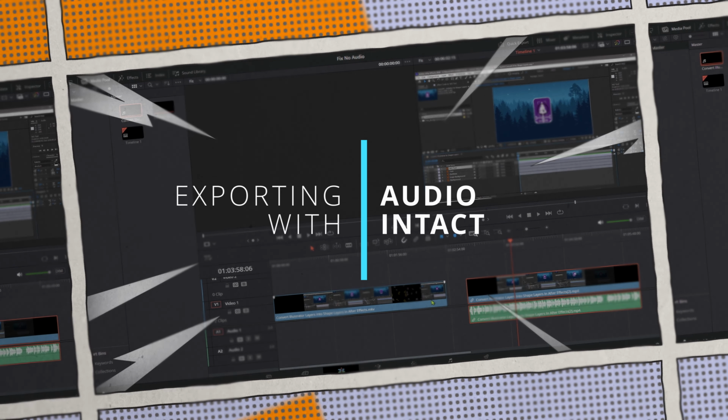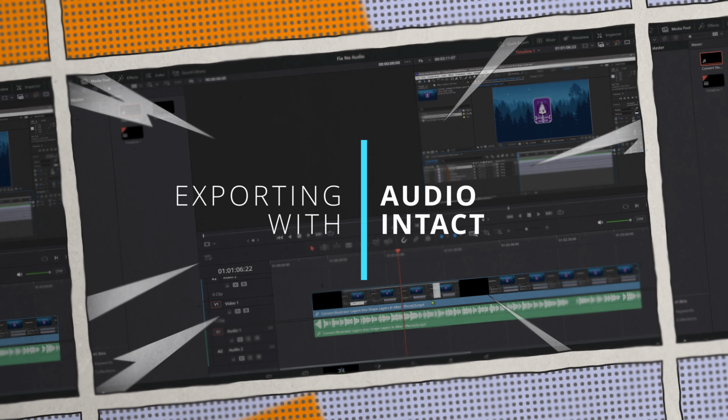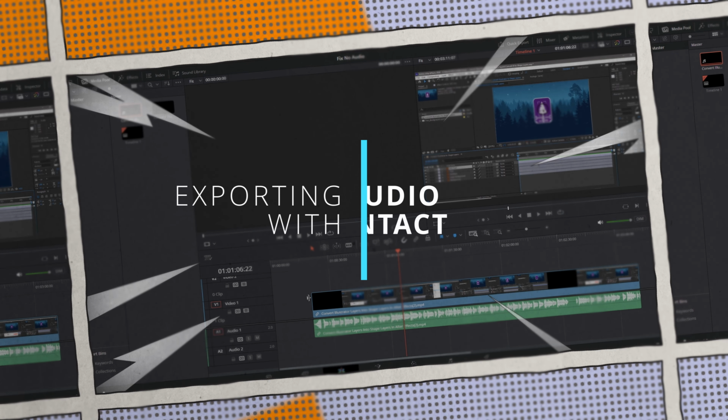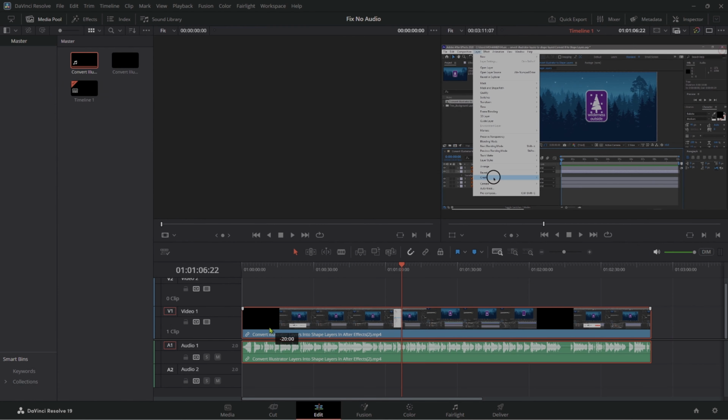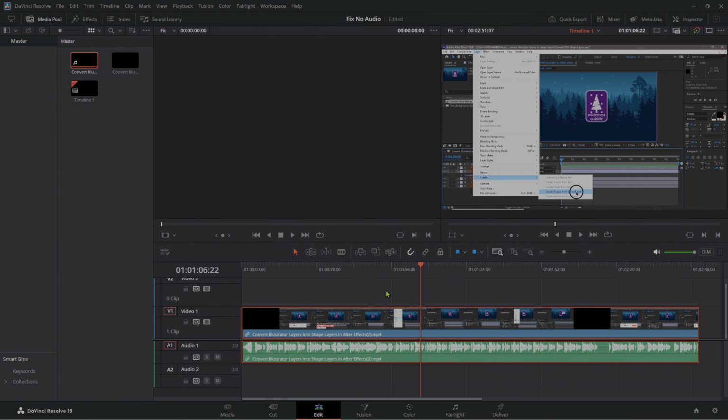Section 4. Exporting with audio intact. In this section, we'll ensure that all your hard work on the audio doesn't go to waste. Now, you've fixed the audio in your project, but what about when you're ready to share your masterpiece with the world? It's crucial to maintain the audio quality during the export process. We definitely don't want to lose our audio during export. Losing audio can ruin the entire experience for your audience.